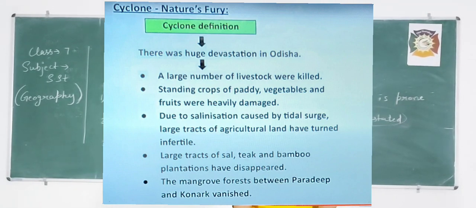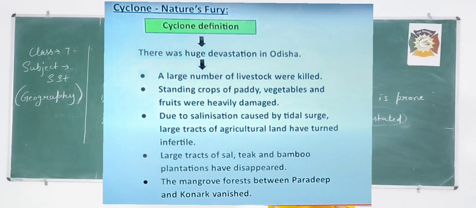Okay, first, cyclone definition. We have already understood about the cyclone definition. What is a cyclone? It is circulatory winds which originate in the ocean. Now there was huge devastation in Odisha, huge destruction in this cyclone. So what was that? A large number of livestock were killed. Livestock means janwar. A large number of animals were killed in this cyclone. Next, standing crops of paddy, vegetables and fruits were heavily damaged.